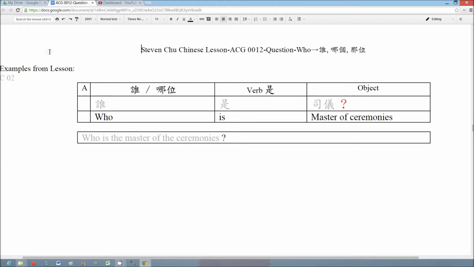We have two examples from the lesson. This is the first one from the conversation 2. 谁是司仪? Who is the master of the ceremonies? We put the question word 谁 or 哪位 at the position of the subject, and use the verb 是 and then the object.